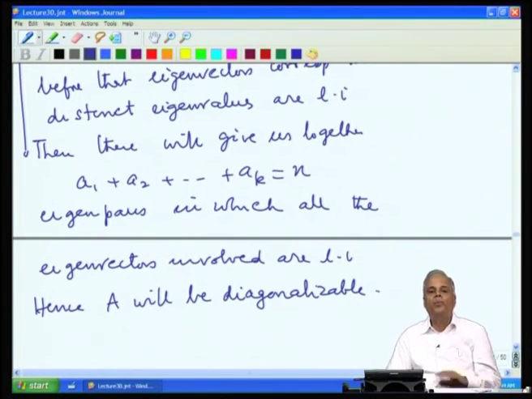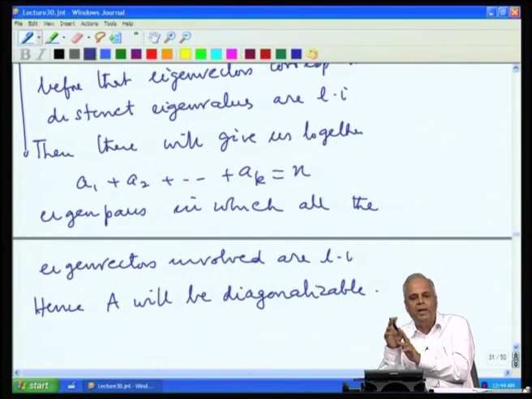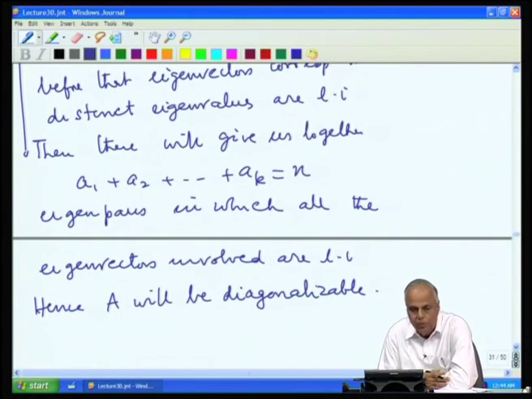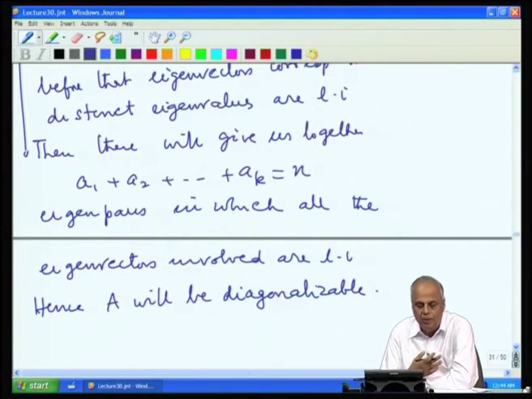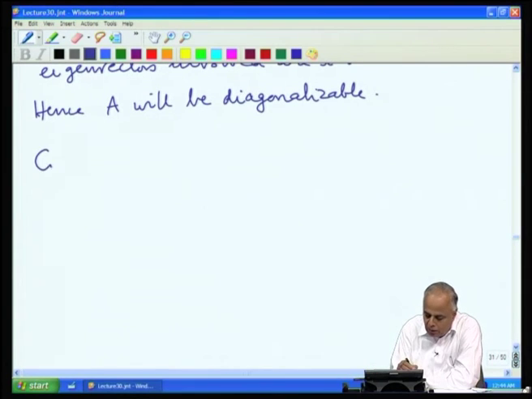So, therefore, we have shown that if we can show that eigenvectors corresponding to distinct eigenvalues are linearly independent, number 1, and number 2, if we assume that the geometric multiplicity is equal to the algebraic multiplicity for every eigenvalue, then A is diagonalizable.